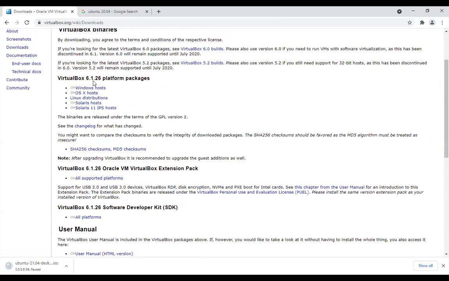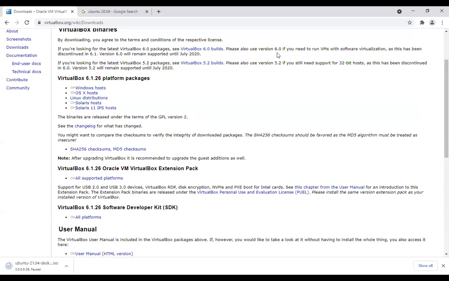VirtualBox 6.1.26 platform packages you can download for your Windows, because I am working on Windows 10, but I have to make a virtual machine of Ubuntu.